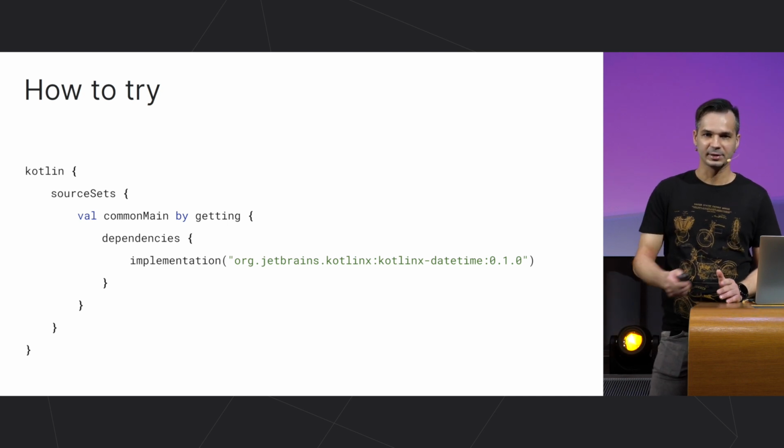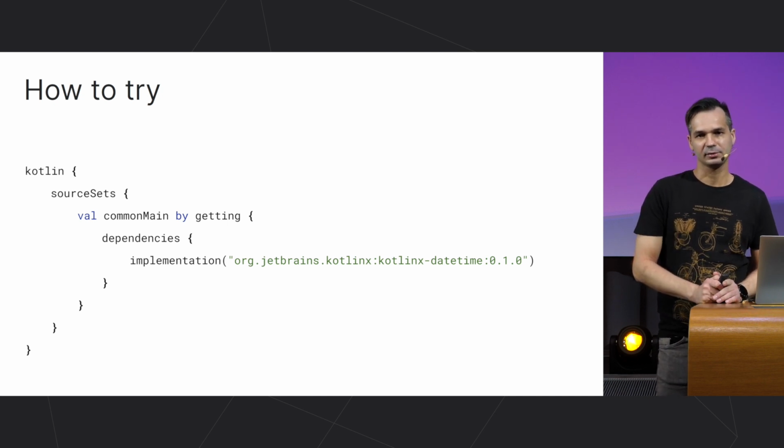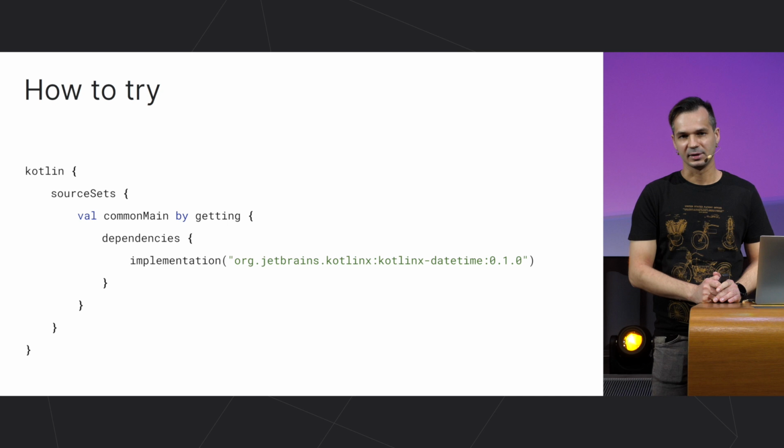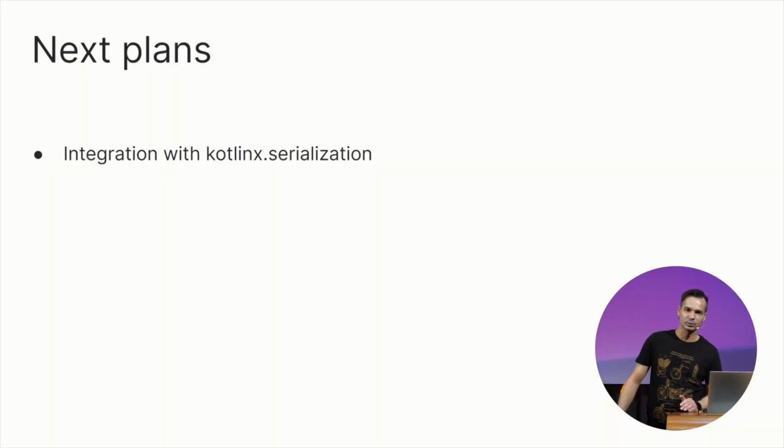We have released the kotlinx-datetime library version 0.1. Maybe it will be a later version at the moment of the talk, but it's definitely not a final version and not the end of development. I'd like to share what we have in the near-term roadmap. First, we want to provide an integration with the kotlinx-serialization library. In a distributed multiplatform application, it's a fairly common task to serialize data in one part of the system and then deserialize it in another part. So we'd like to provide some ready-made serializers out of the box.